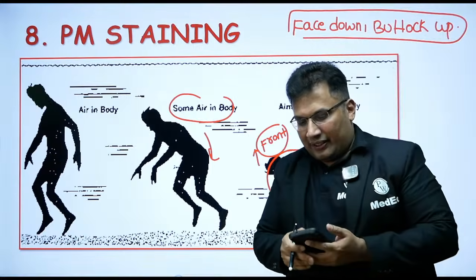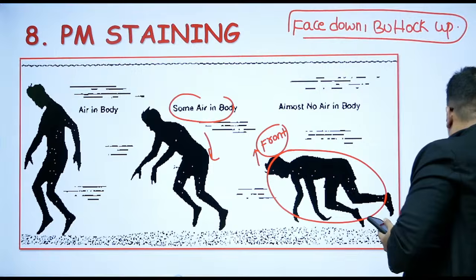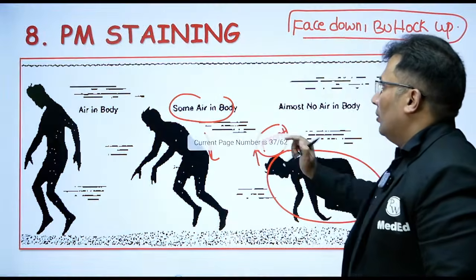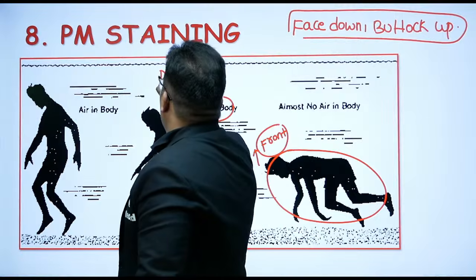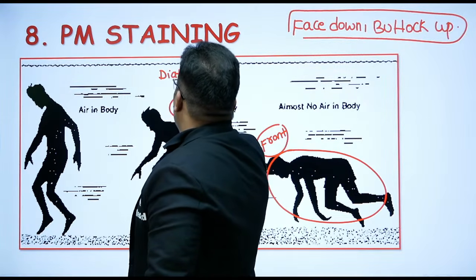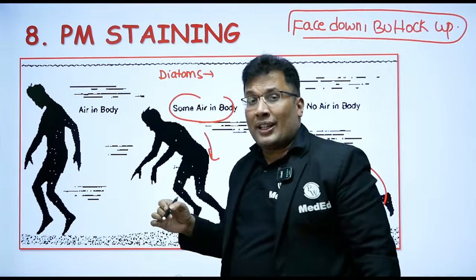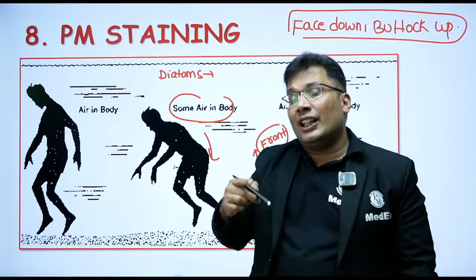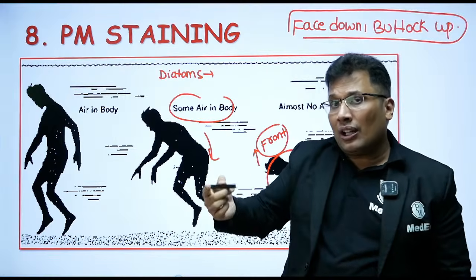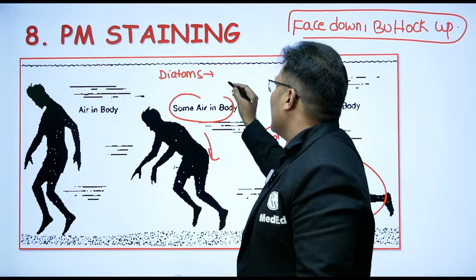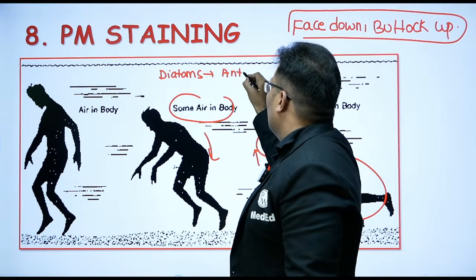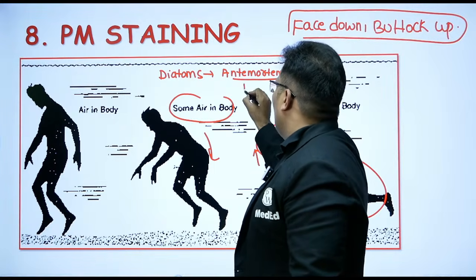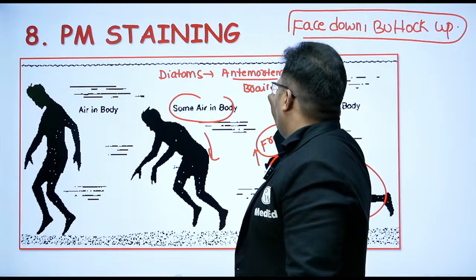That's really nice. Then a very important finding, that is diatoms. Okay, diatom is missing here. Diatoms are one more important finding. Diatoms are unicellular algae. They have an extracellular coat of silica. When they are seen in the bone marrow, brain and so on, it is antemortem drowning. So diatoms are seen in antemortem drowning, especially in brain and bone marrow.